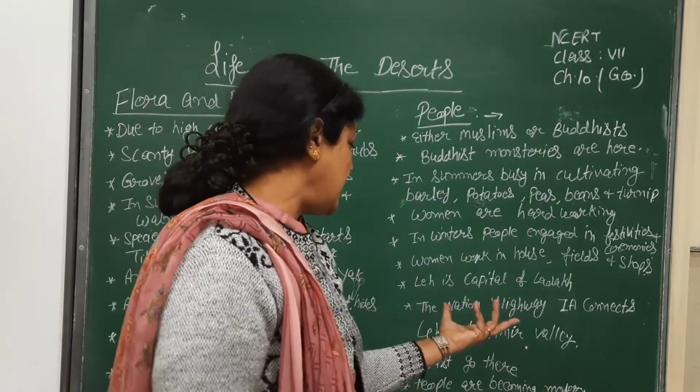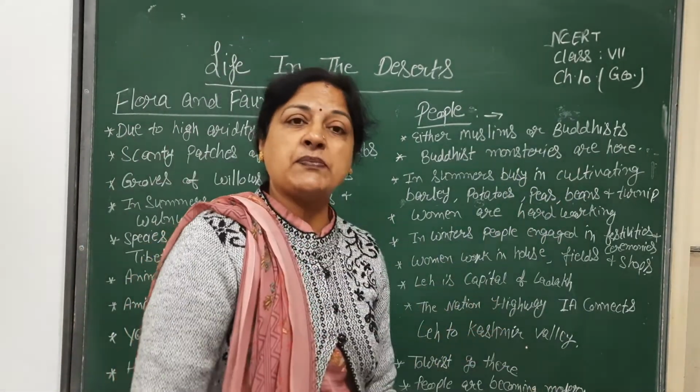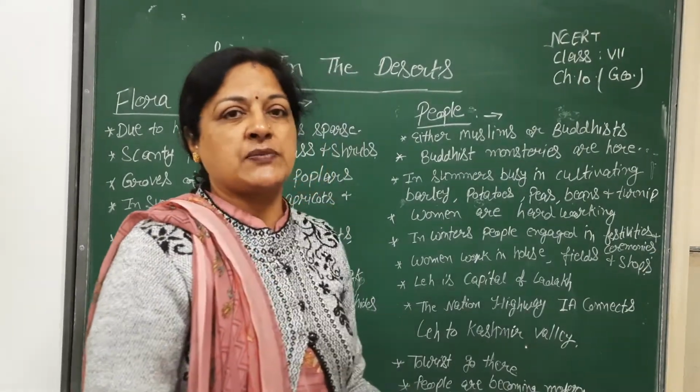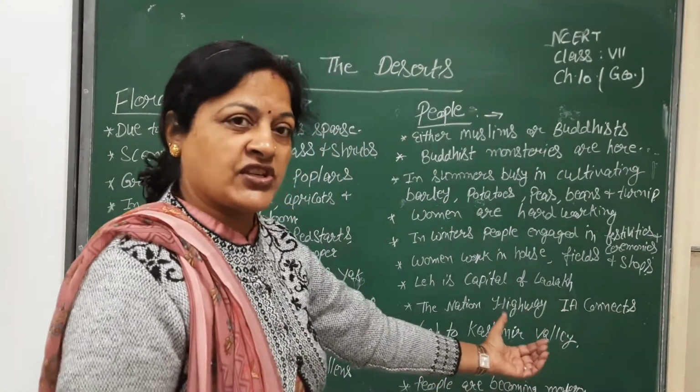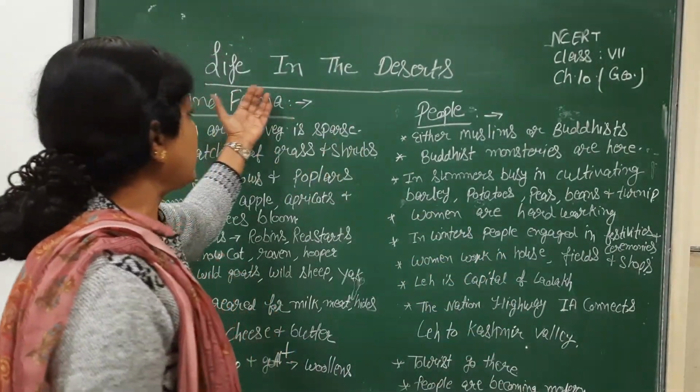Leh is the capital of Ladakh. Tourists go there. The people of this area are changing very fast. They are becoming modern and they live in balance and harmony with nature. So this was all about the chapter Life in the Deserts.